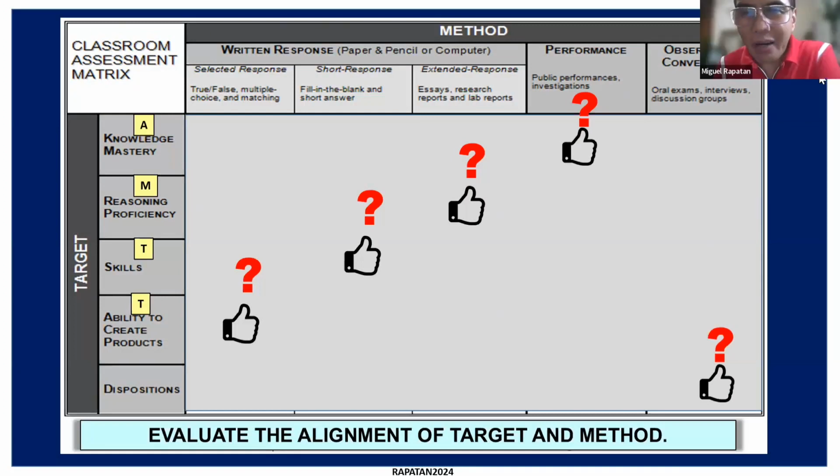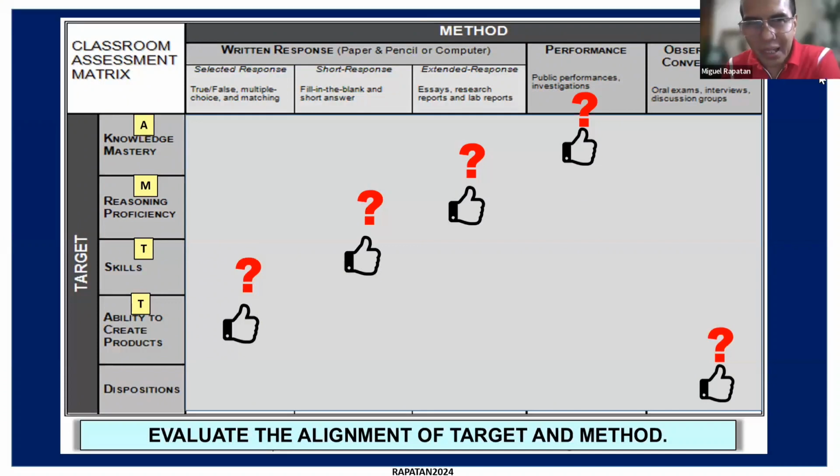So if they have to do reasoning, they have to do public performance? I think displaying their critical thinking skills. When we say performance, for example, doing a performance task. I think po, when they do investigatory projects, maybe they need their skills in reasoning.